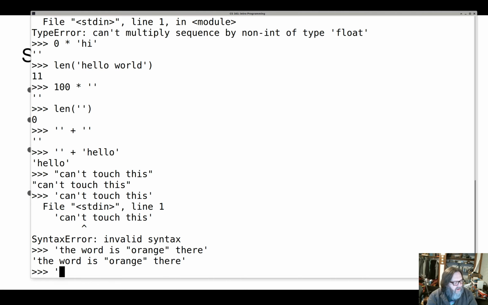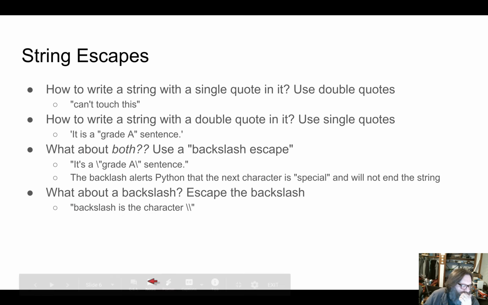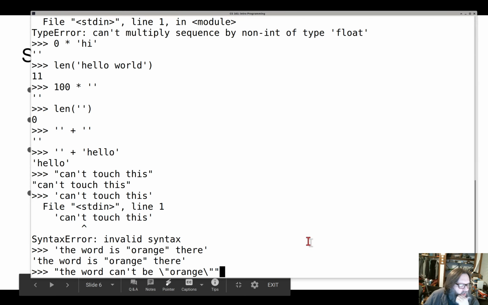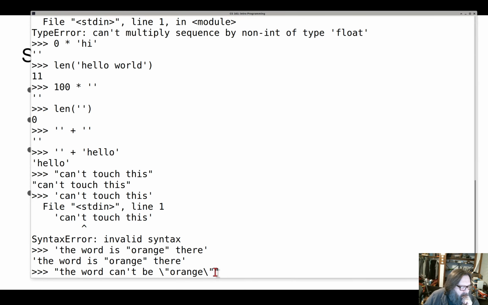So if I say the word can't be orange, that backslash there says to Python, whatever the next character is, don't end the string with it. That's just a special character. So now it's like, oh, there's a T and H and E. Python gets there, it gets here.